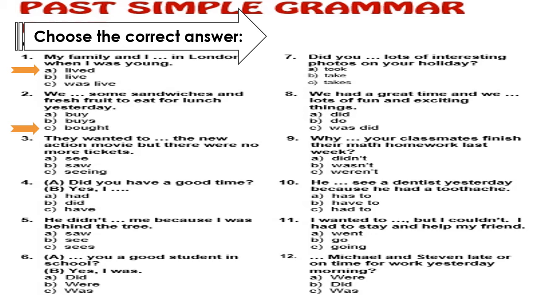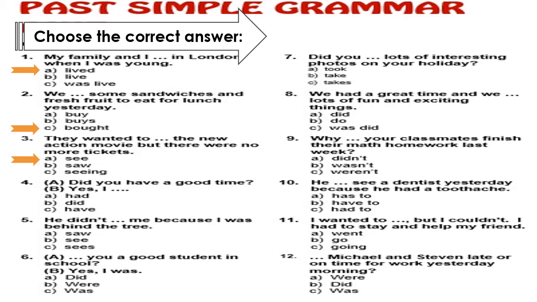No, it's wrong. What's the verb here, A or B or C? Excellent. It's letter A. So I can only say they wanted to see the new action movie. After to, the verb comes directly.